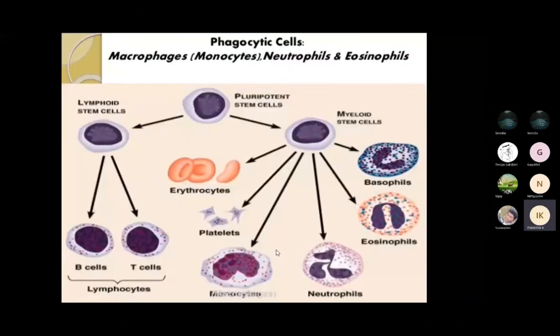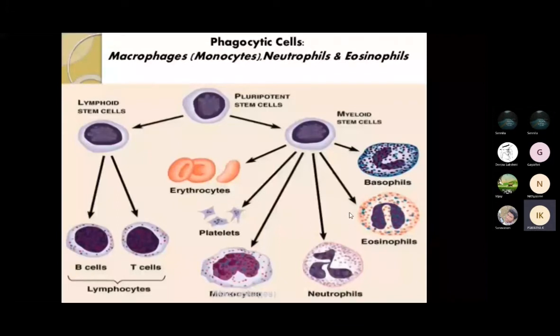So this is the lymphoid. One stem cell is there. The stem cell contains B cells and T cells. Okay, so normally all the stem cells contain B cells and T cells. Then it will be converted into different types of stem cells, creating different phagocyte cells.